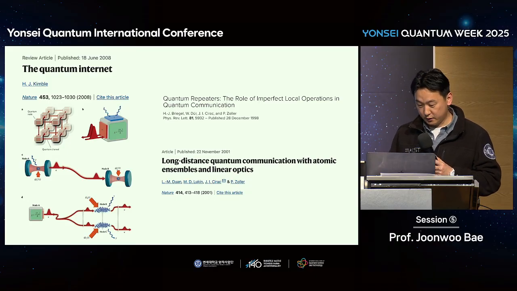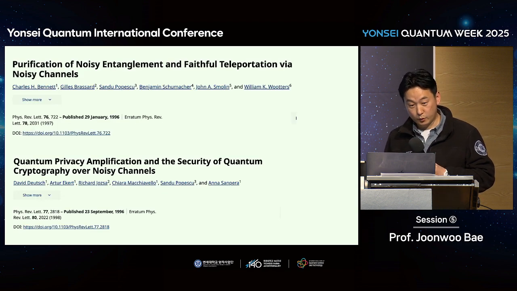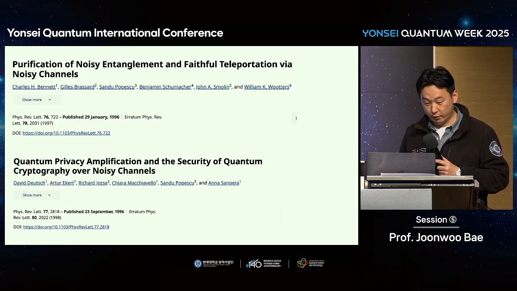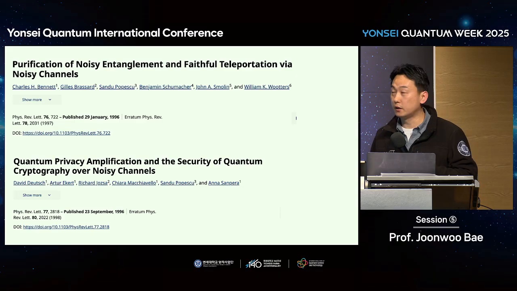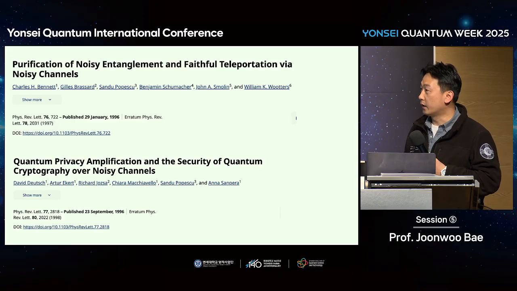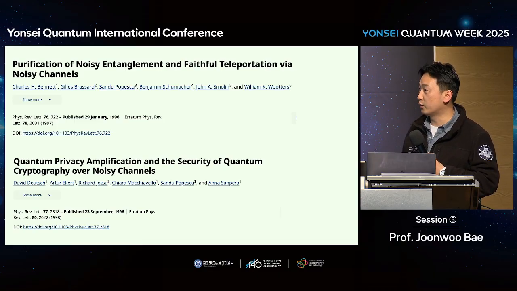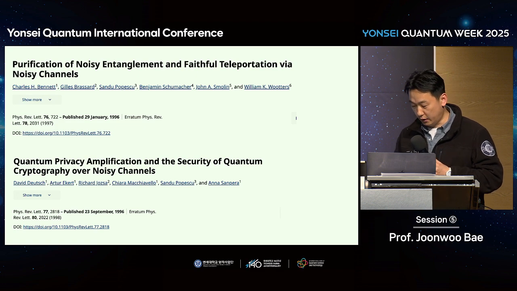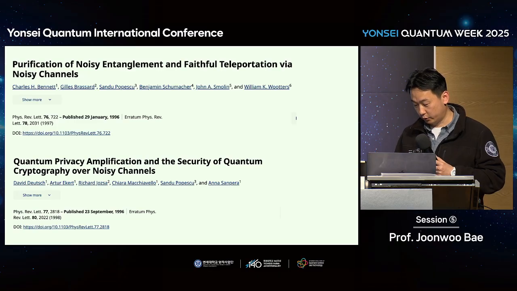Then again, about 10 years back, there's a paper by Charlie Bennett and another by Ekert, both about entanglement distillation. Nowadays we call it entanglement distillation, and the first paper called it purification of noisy entanglement and faithful quantum teleportation. The second shares more or less a similar idea as quantum privacy amplification and security of quantum cryptography over noisy channels. But let me tell you what they are. These are the two papers I want to celebrate for quantum networks here.